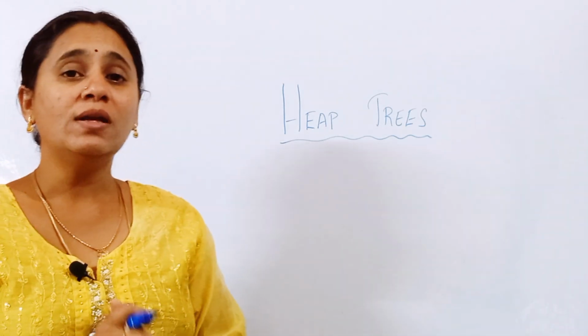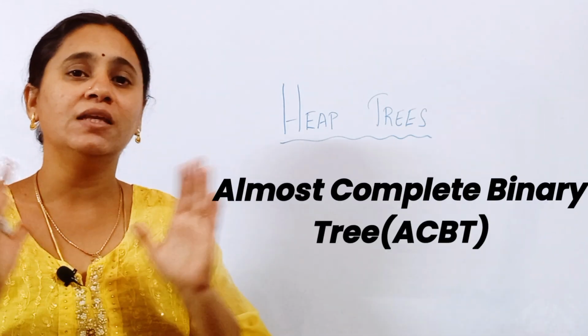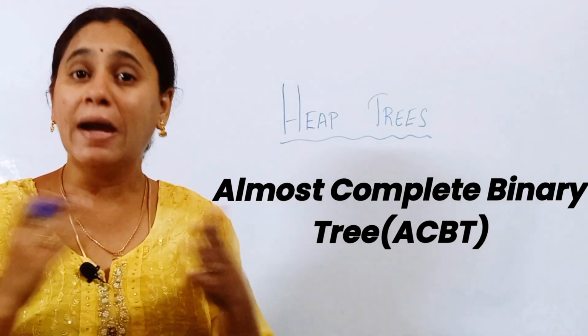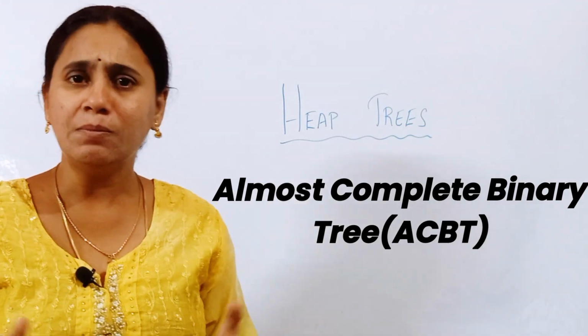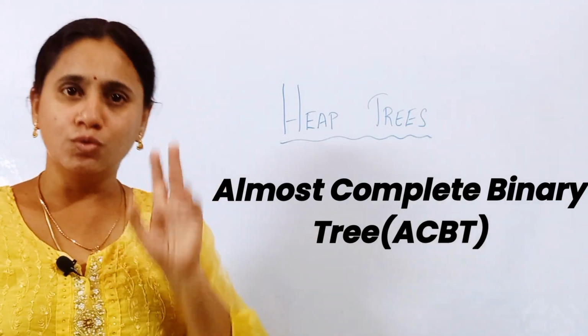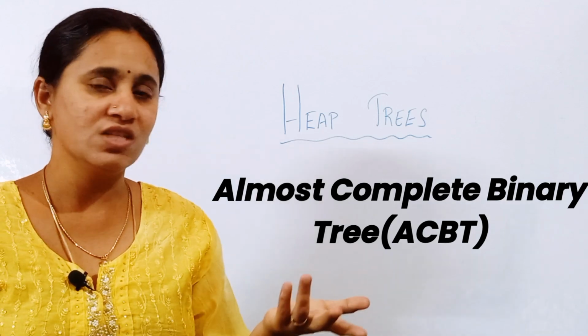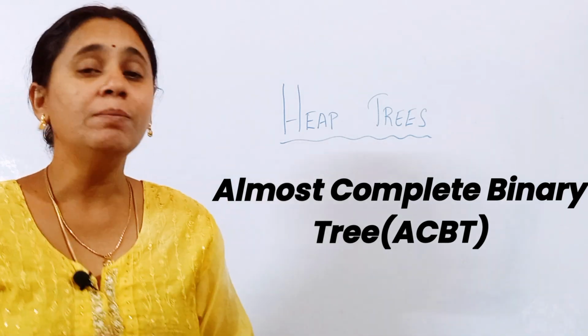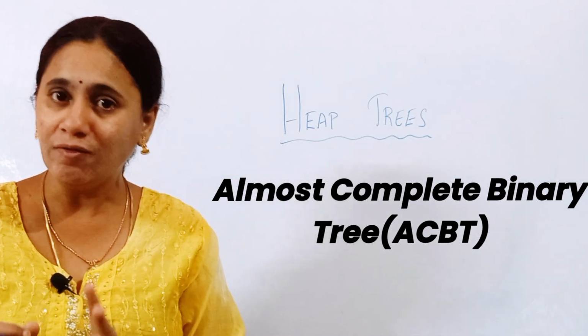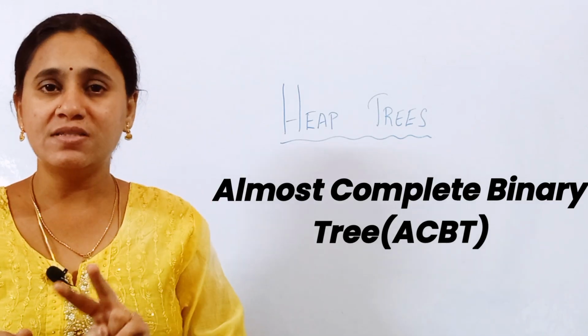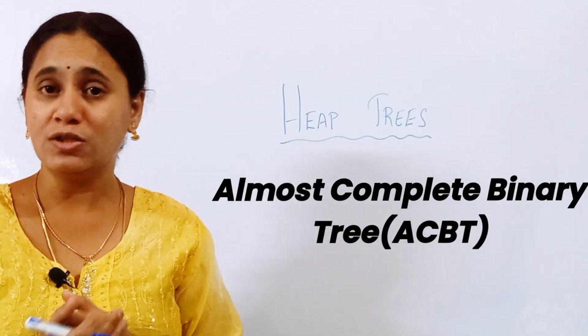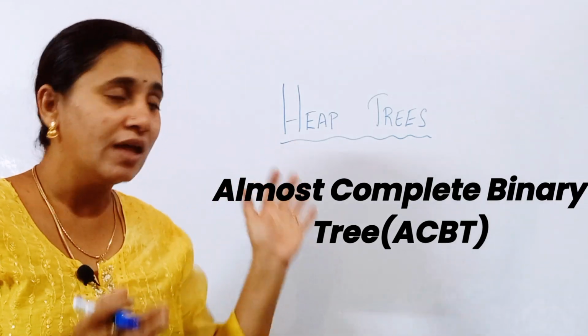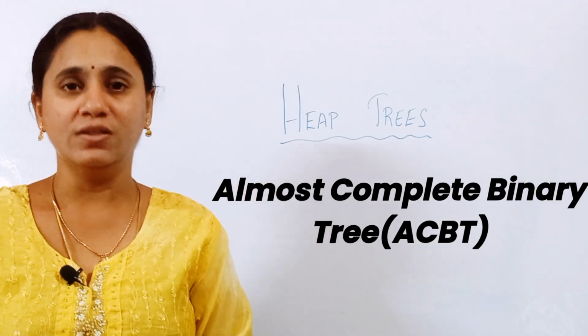It is also called a complete binary tree. So what is a complete binary tree? A binary tree is one where a node has two children, or one child, or no children. So what is the meaning of a complete binary tree? It is going to have two children present for the respective node. That is called a complete binary tree, and that is what we are going to follow here.